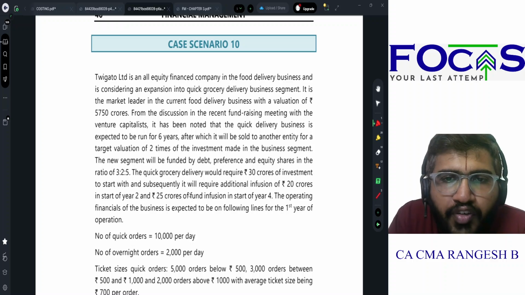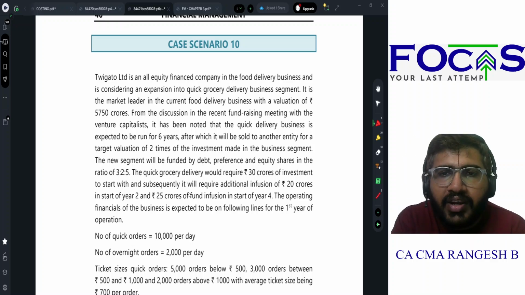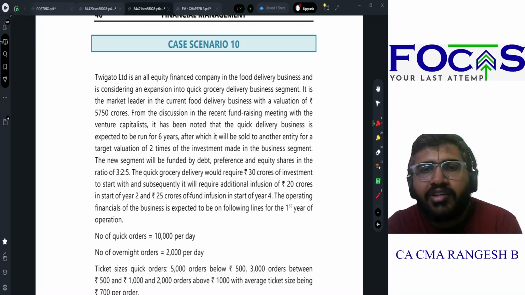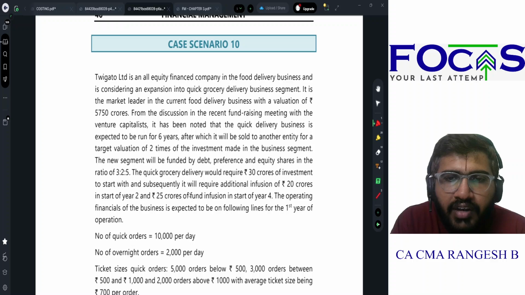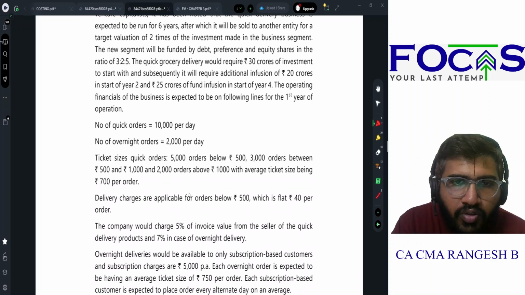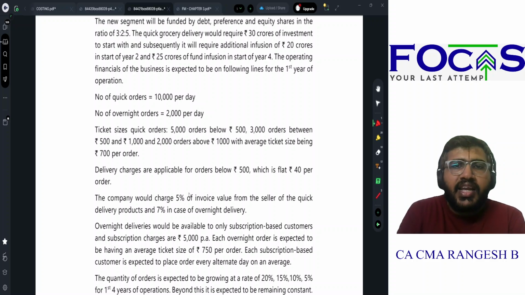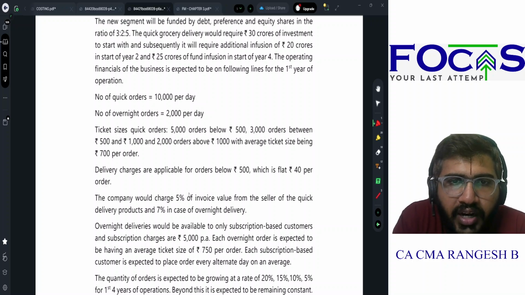The new segment will be funded by debt, preference, and equity in the ratio of 3:2:5. The quick grocery delivery would require 30 crores of investment to start, and subsequently it will require an additional infusion of 20 crores in the start of year 2, 25 crores of fund infusion in the start of year 4. The operating finances of the business is expected to be on the following lines. Number of orders per day, 1,000. Number of overnight orders, 2,000. Ticket sizes, 5,000 orders below 500, 3,000 orders between 500 and 1,000, and 2,000 orders above 1,000, with average ticket size being 700 per order.